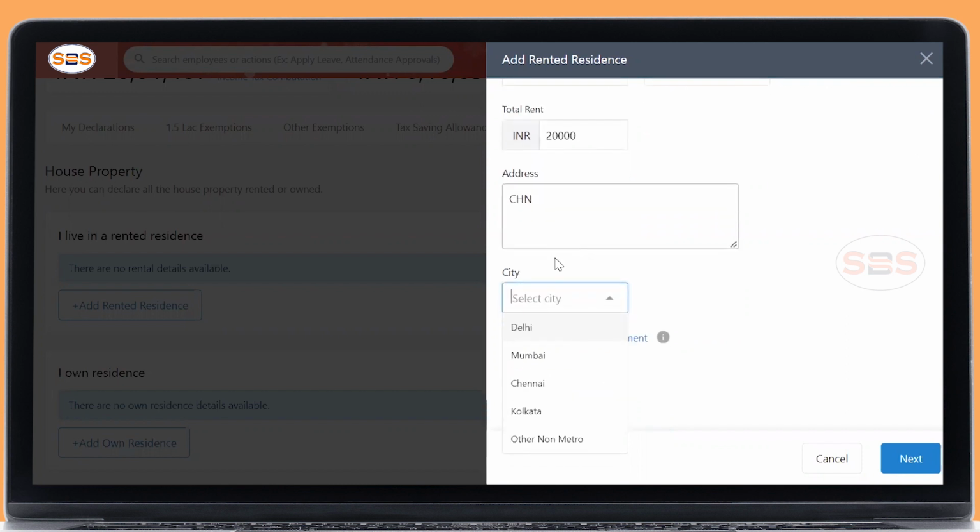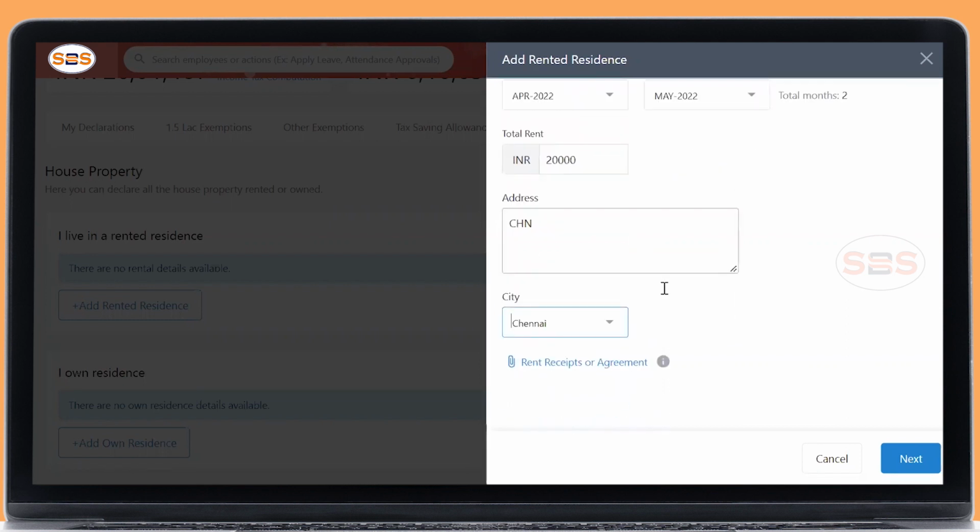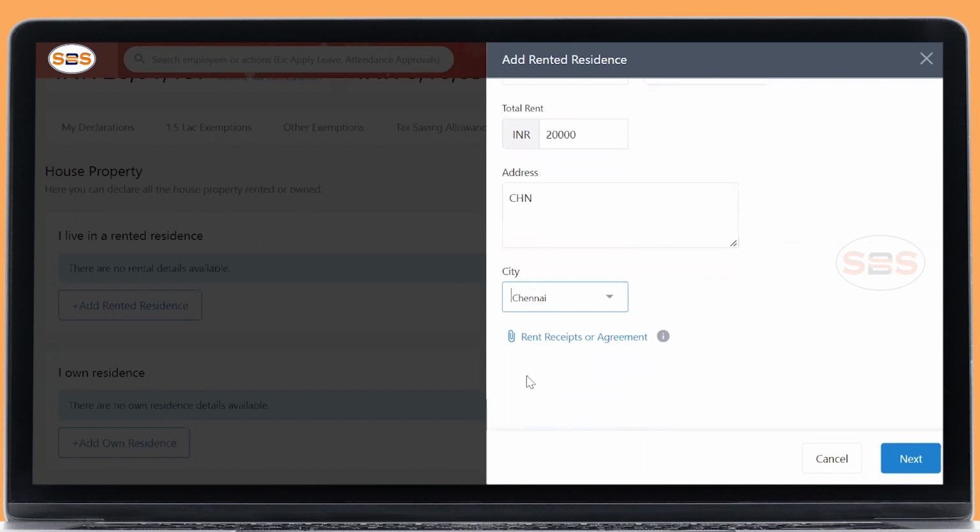Whether you live in metro cities or non-metro cities, please do not ask. Only a few states are declared as metro cities as per the income tax rule; these are the metro cities and other states and districts are non-metro. I'm just choosing it. Please upload the last 3 months' receipts. That is enough. If you are staying in different rented homes, please collect the last 3 months' receipts here and upload them, and the agreement copy of the same. If you do not have the agreement copy, it is okay if the rent is less than a lakh rupee. If it is more than a lakh rupee, please collect the landlord copy.